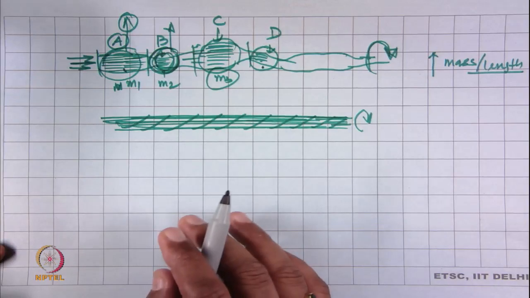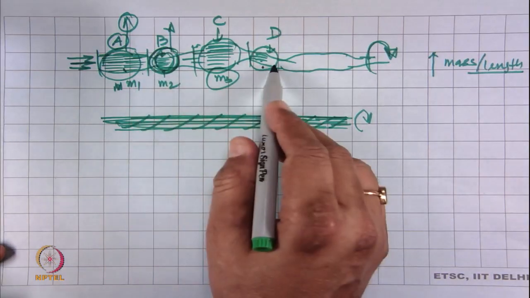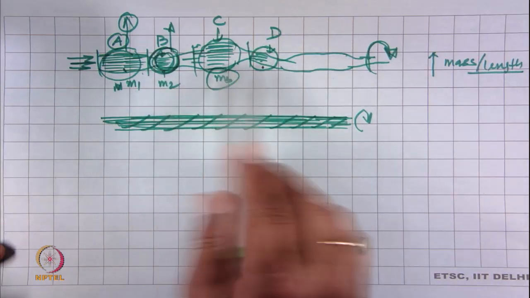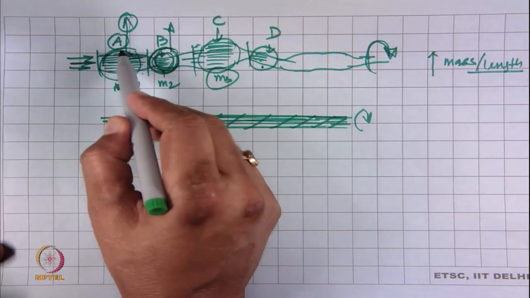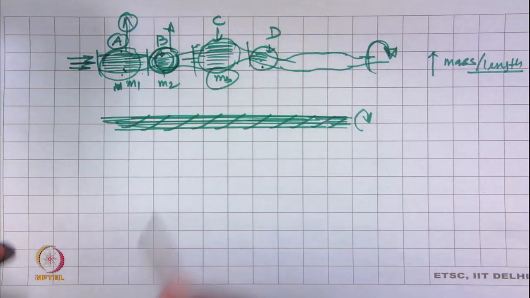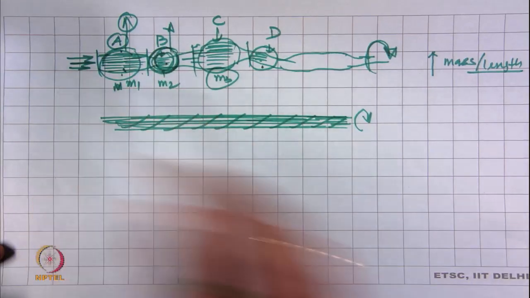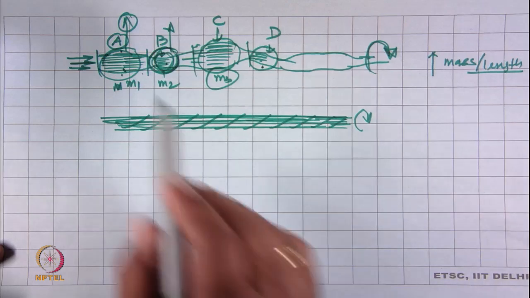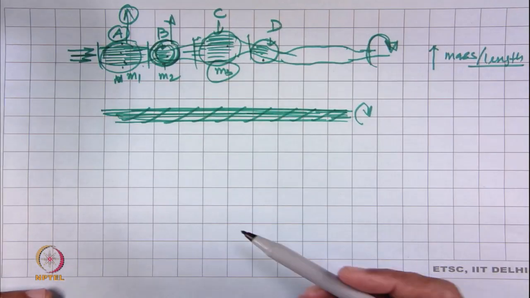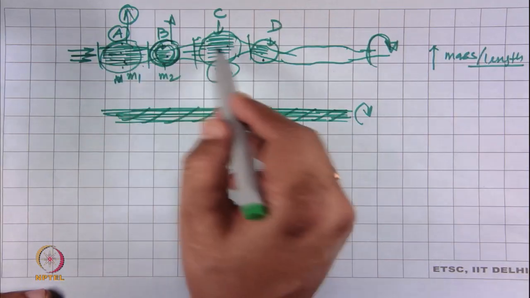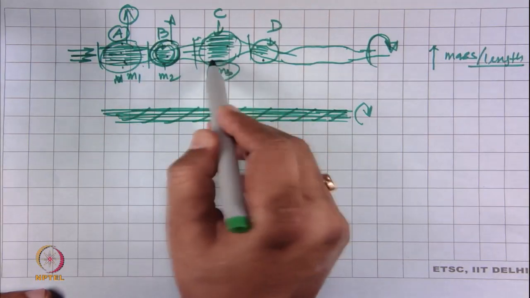Even if the twist variation is not there, suppose twist variation is not there, still portion A will have higher diameter than portion B. If we assume there is no twist variation, still the A and C portions will have higher diameter because of the presence of a larger number of fibers.